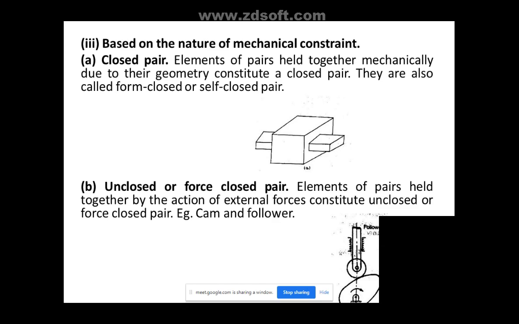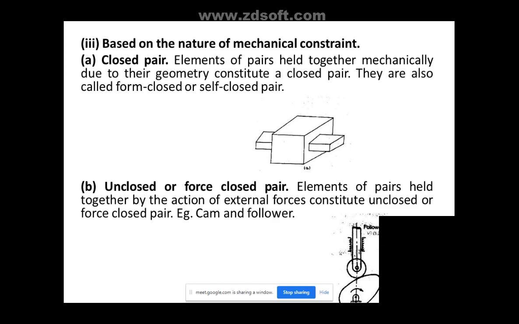Whereas the second one is an unclosed pair. You can see this is open. When the follower has that motion on the cam, it becomes an unclosed pair. So this is a force applied on the cam by a follower. So it becomes a type of forced pair, also known as open pair. So this one is completely closed, and here it is completely open. So cam and follower is a good example of an open pair, that is, an unclosed pair.